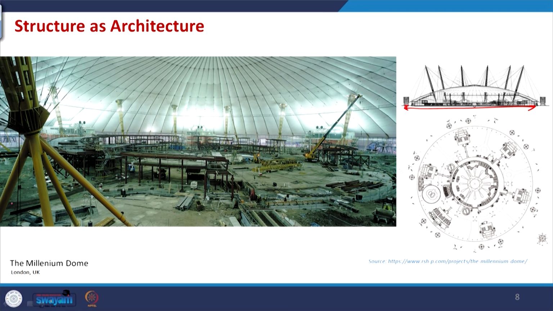Again this is one example where making space column free was the purpose, and the solution with the minimalistic vertical support with the tensile cable and the tension fabric, all this structural arrangement could help us to do that, and it is there in front of you.